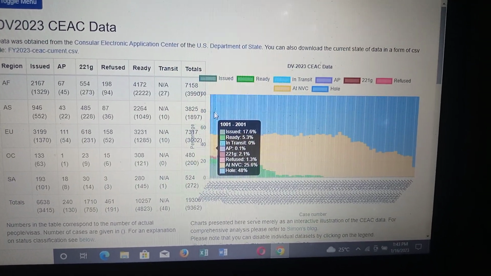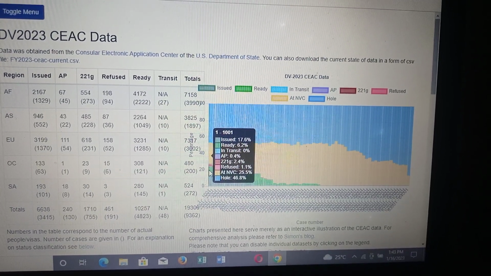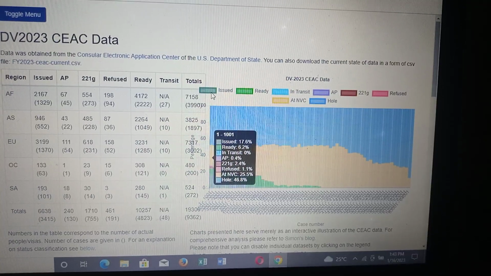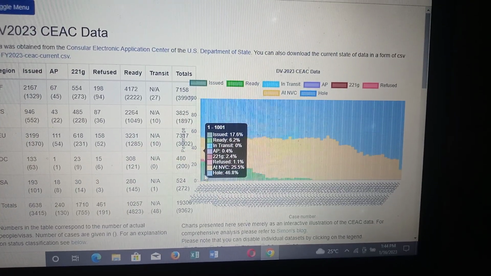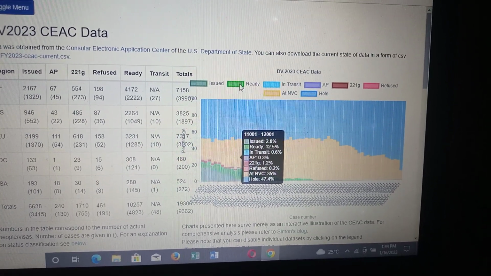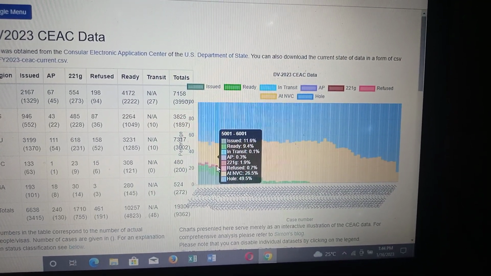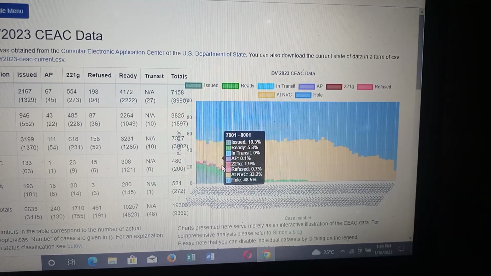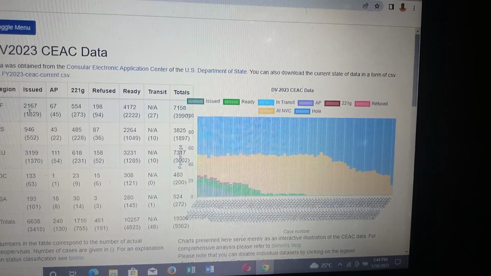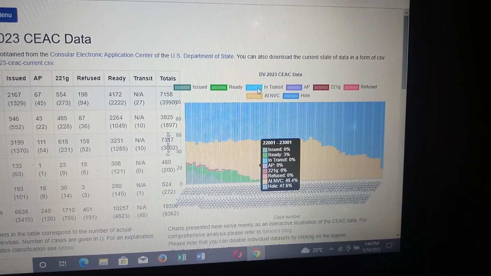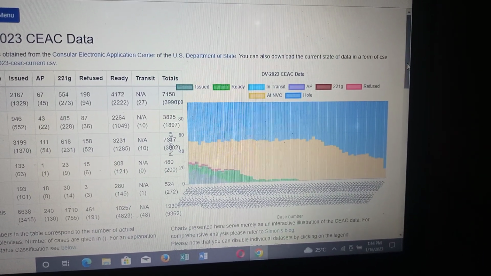Then we can see this green one, this light green. This dark green shows visas already issued out. Then this light green, you can see it here on the graph, means these are the people who are ready to do their interviews in every region, Africa, Asia, Europe, and so on. These are in transit, as I've already explained them very well up there.